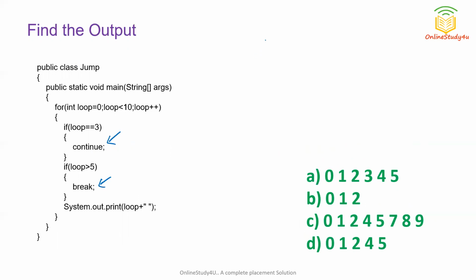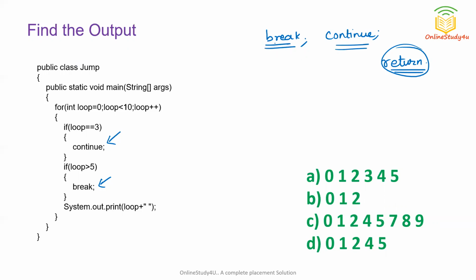In Java, we have only two jump statements. The first one is break and the second jump statement is continue. One more jump statement we have, but we don't consider it a jump statement. Its name is return. We know the use of return is to return from a function. Now let us concentrate on break and continue.